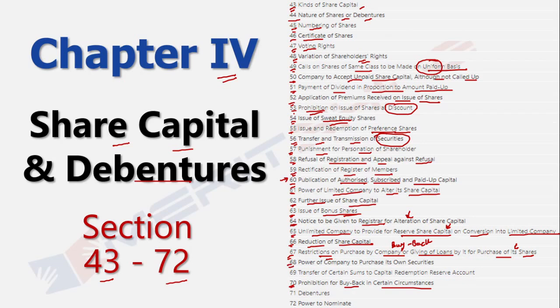Then 68 essentially talks about the power of the company to purchase its own securities, right? And 69 essentially deals with transfer of certain sums which go into your capital redemption reserve account. So redemption obviously is from the act of redeeming certain shares. 71 exclusively deals with all kinds of debentures and the rulings around that, and then 72 essentially deals with the powers to nominate. So that's the overall context as far as this particular chapter is concerned.